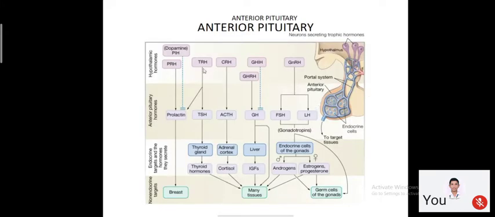So from anterior pituitary, we have release of TSH under influence of TRH, ACTH under influence of CRH, GH under influence of growth hormone releasing factor, and LH and FSH under influence of gonadotropin releasing hormone.